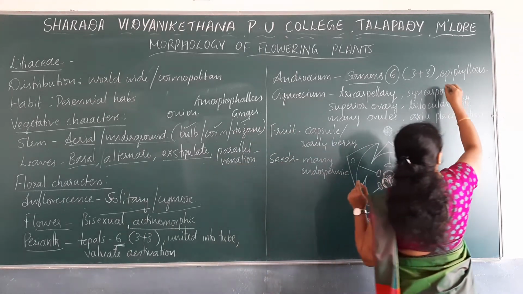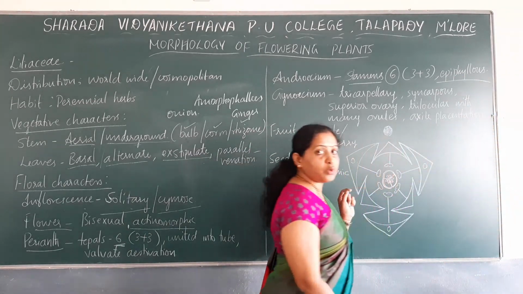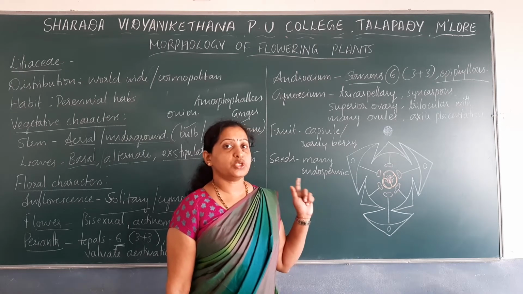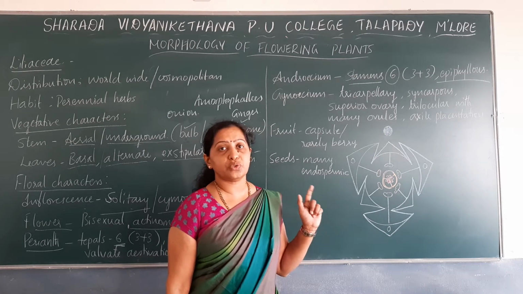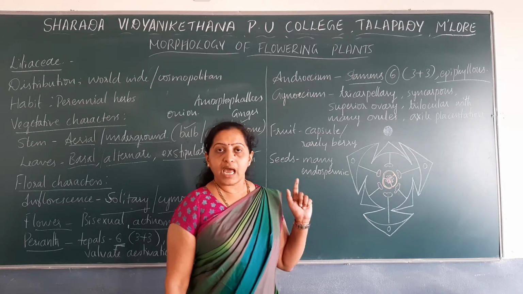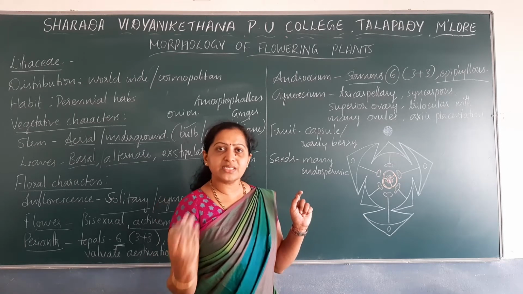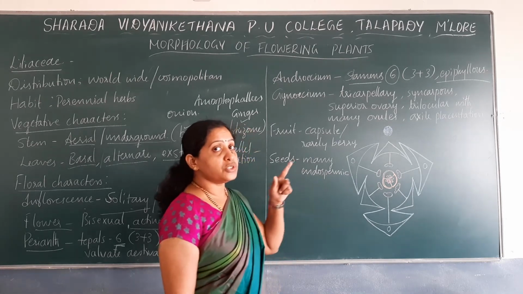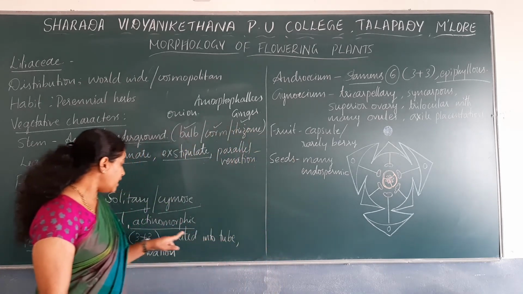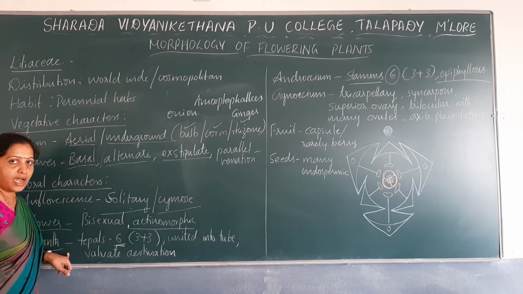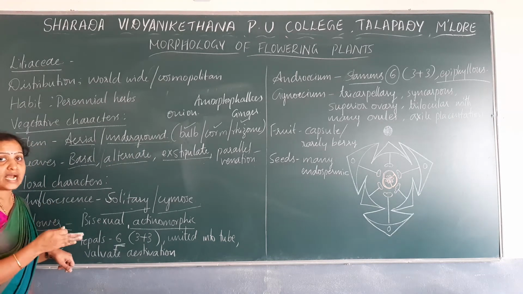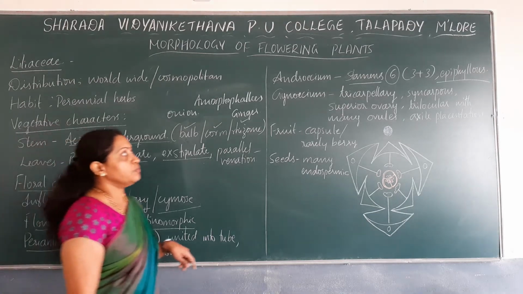And stamens are epiphyllous. What do you mean by the term epiphyllous? In the previous semi-technical description, we have come across a terminology known as epipetalous. Epipetalous means stamens are united to petals. Here it is epiphyllous, so it indicates that stamens are united to perianth. If stamens are united to perianth, it is termed as epiphyllous.